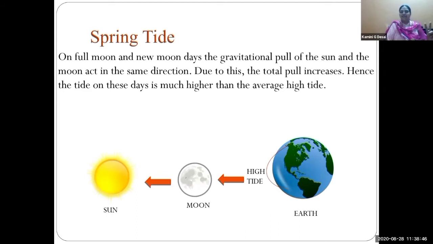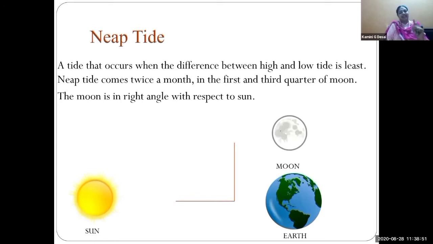There are two types of tide, and we learned the first tide, that is spring tide. Now the second tide is nip tide. See on your screen, very beautiful picture. A tide that occurs when the difference between the high tides and low tides decreases. Nip tide comes twice a month, same as spring tide. Spring tide also comes twice a month. Twice means 2 times. Nip tide comes twice a month, in the first and third quarter.